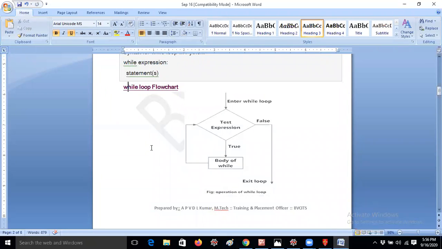Okay, fine. Next, we enter the while loop. It is entering into the loop. If the test condition is true, then it executes the body of the loop. After that, again it will check the condition, as the for loop does, right? Until the condition is false, the test expression is always repeated. That's why it is called a repetition structure. So the while loop always iterates. I will give you an example.